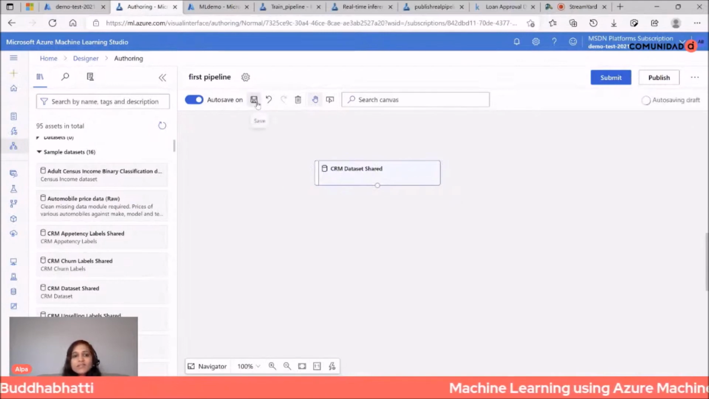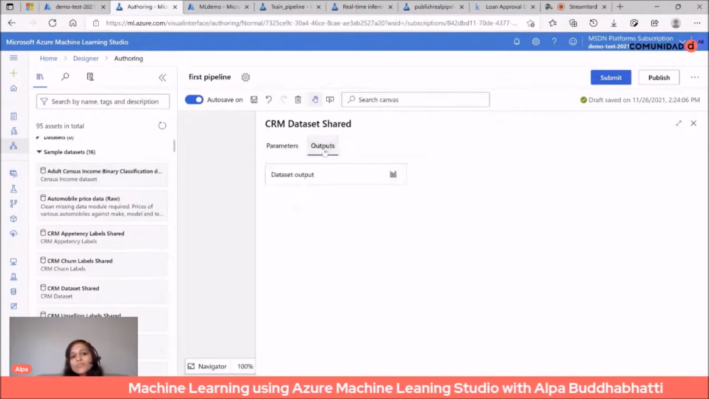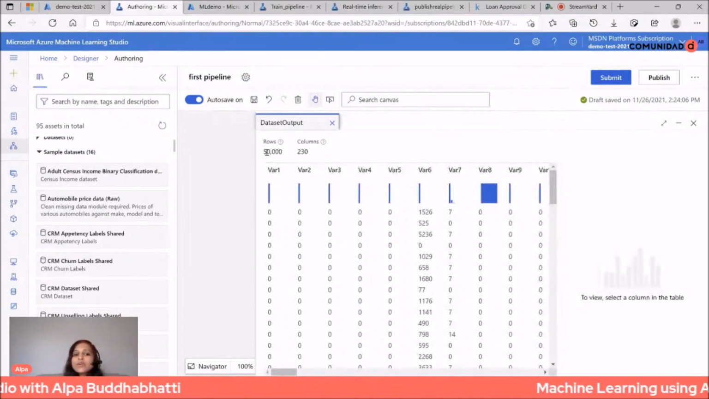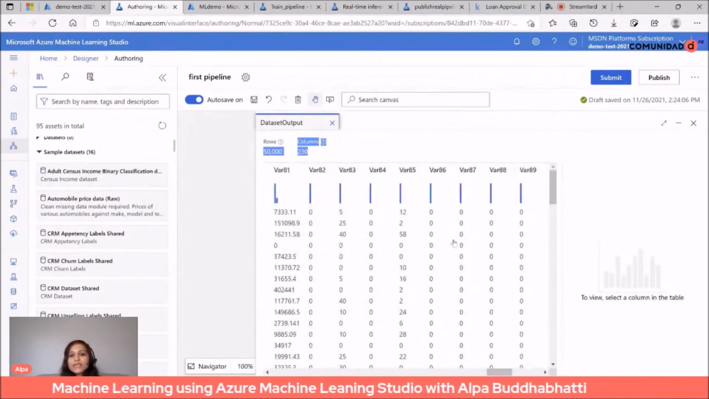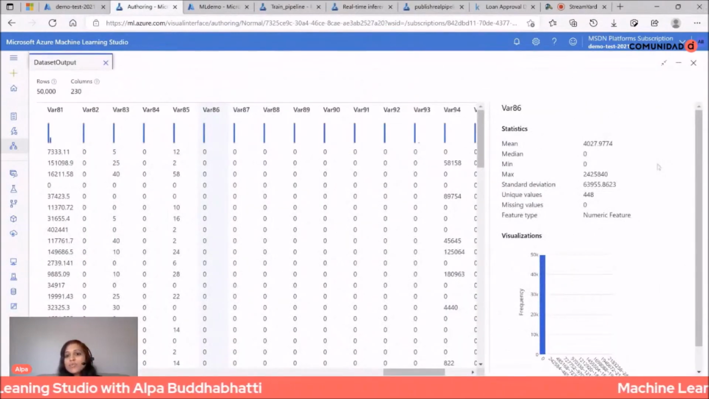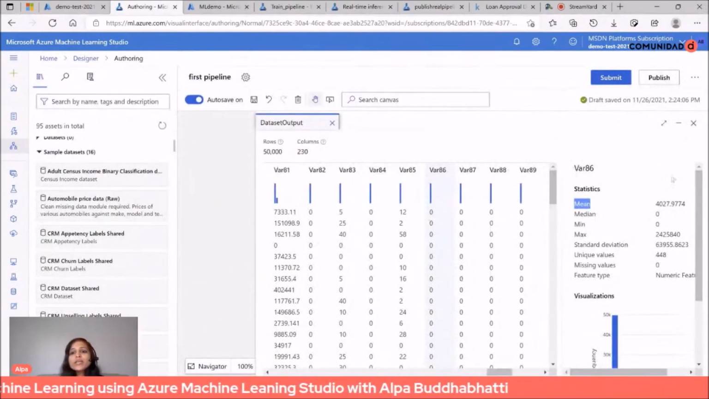So let's save it. So this is only the dataset. And if you select here, you can preview what's inside your dataset. So you see that it has how many observations, how many columns. You can see all this information here. And here you can see many more information. If you click any one of these, you will see other information like minimum, mean, median, max, and there are many more things. You can see it here. That way you can create your pipeline.